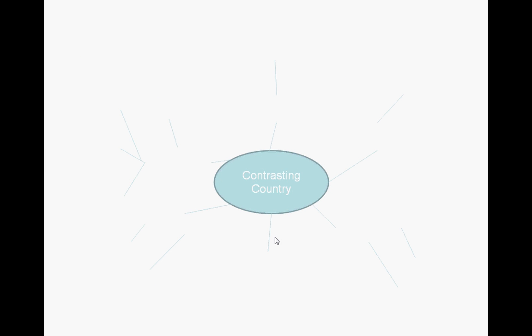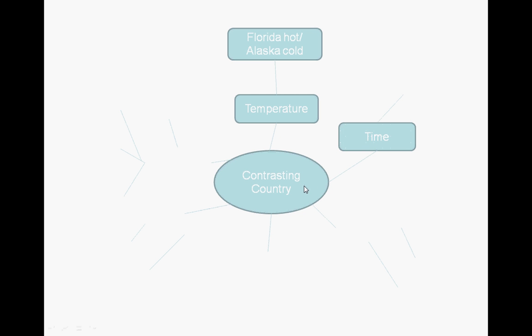Now, some interesting facts or areas about how contrasting a country the United States is. Temperature. In Florida it is very hot, whereas in Alaska it is very cold. It's a big country. Time. The Atlantic coast is 3 hours ahead of the Pacific coast. So that means New York is 3 hours ahead in time than California.